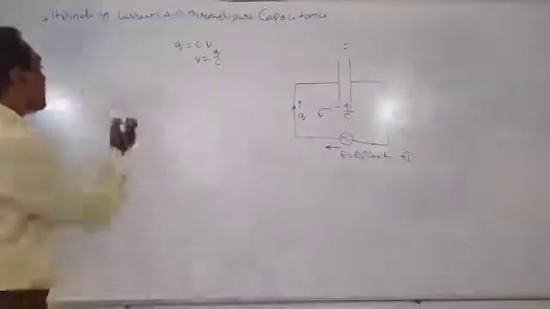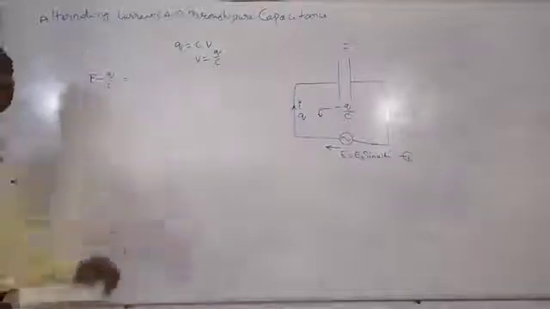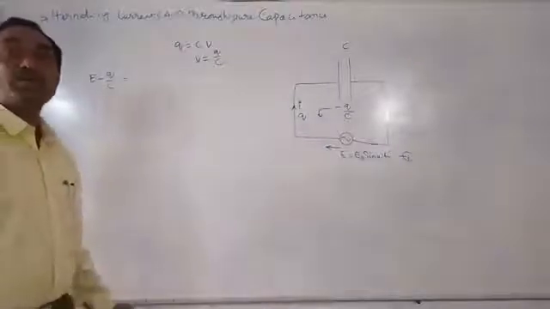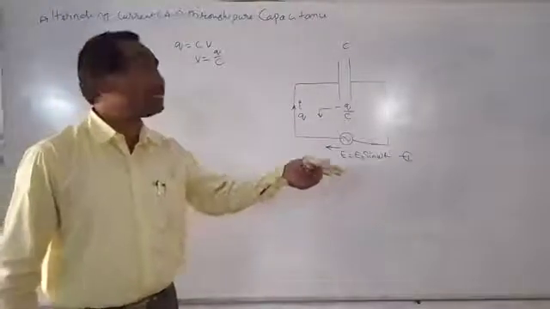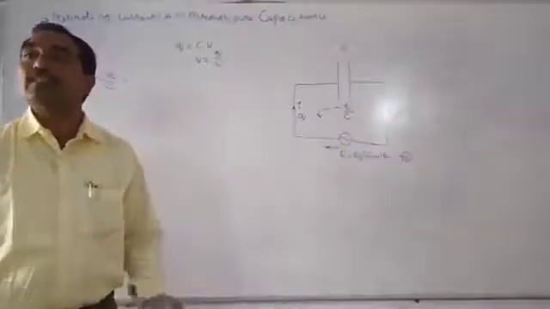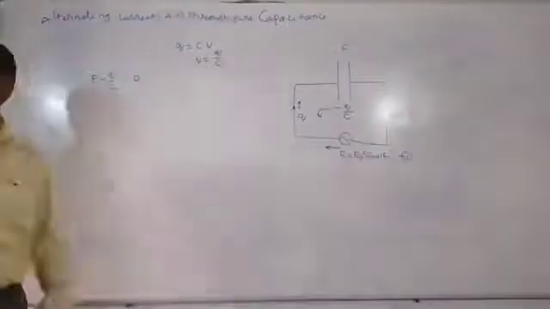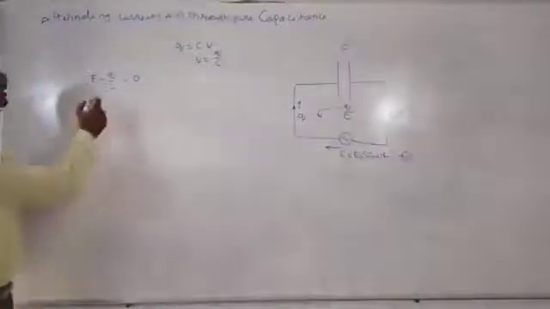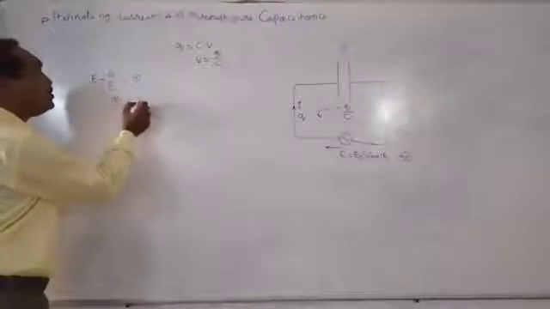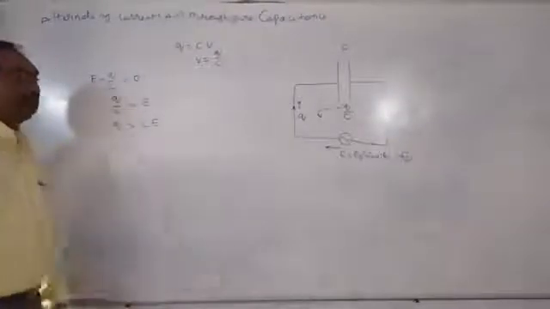So the resultant EMF E minus Q by C is equal to the potential difference across the resistance. There is no resistance in this circuit, so that potential is 0. That is E minus Q by C is equal to 0. That is Q by C is equal to E, that is Q is equal to CE.